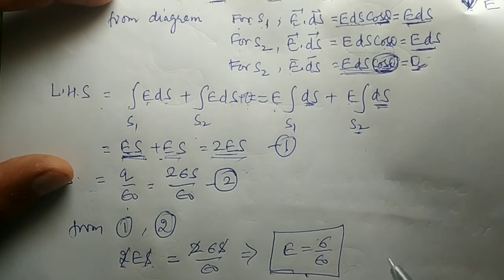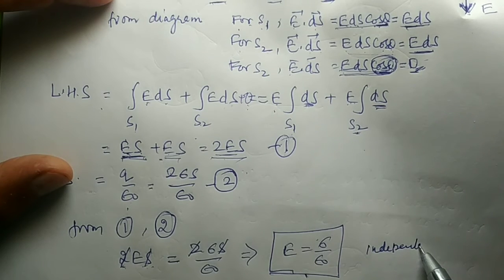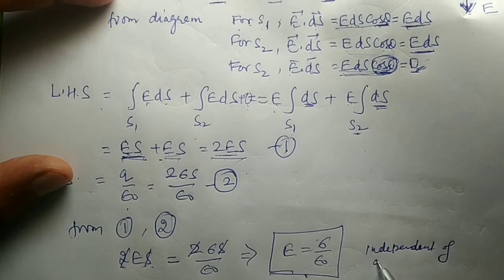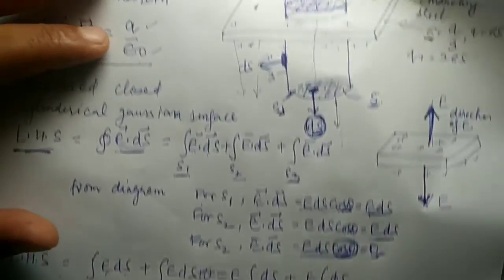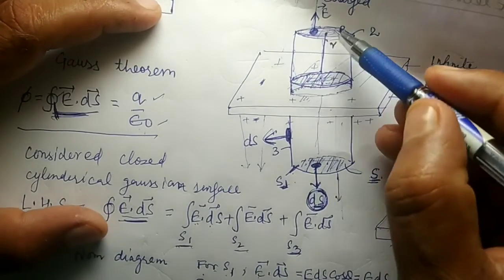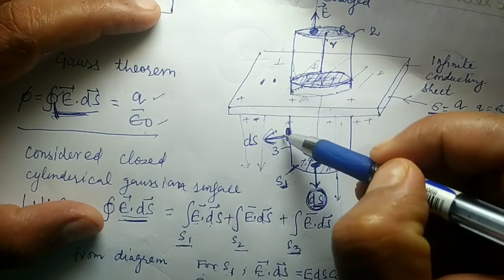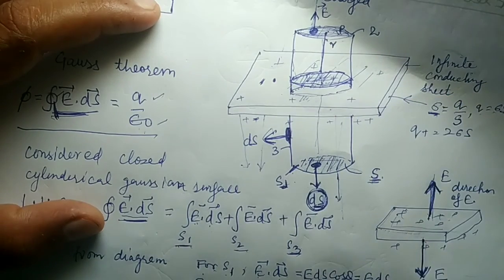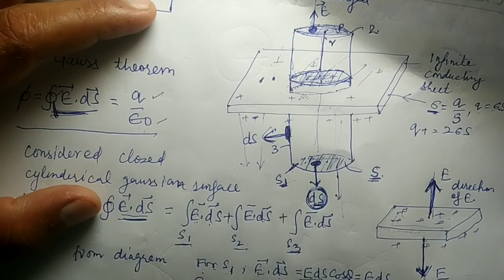From here you can see it is independent of distance or position. So it means that the electric field at this point P is equal to the electric field on the surface.